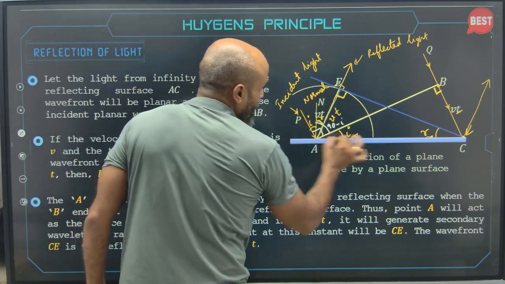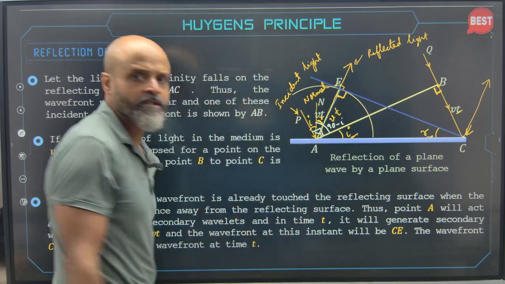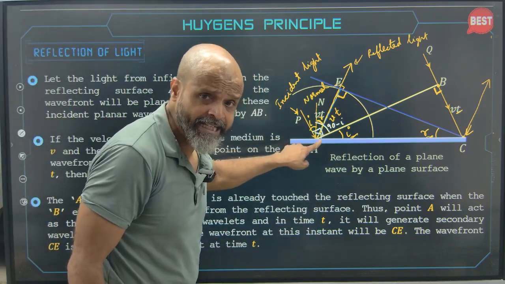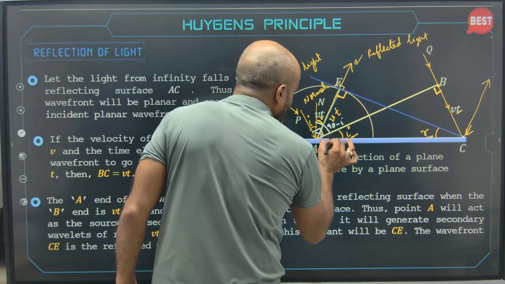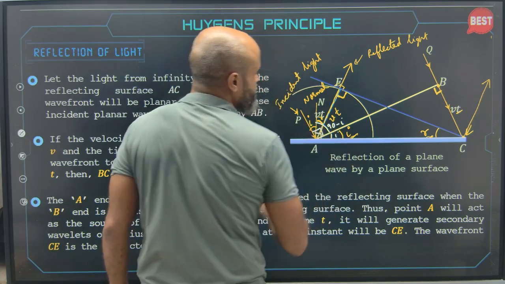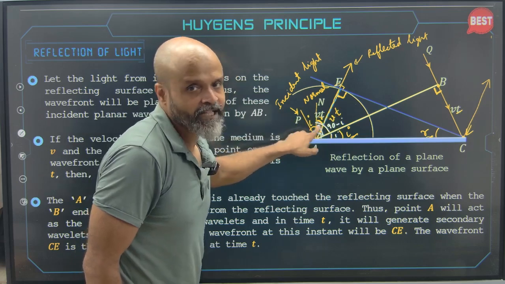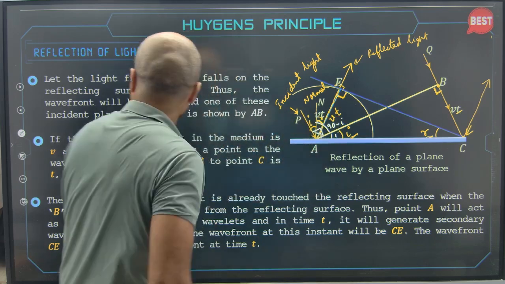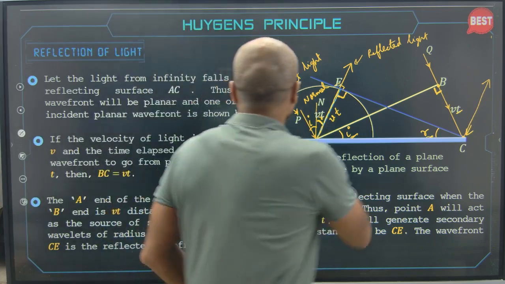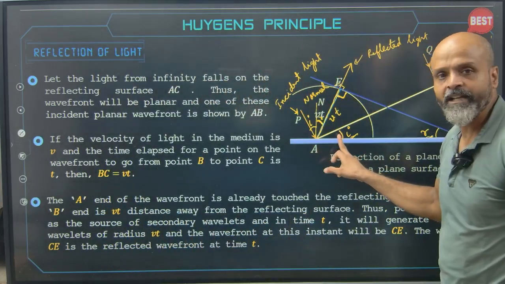Now come to this one, NAC. Angle NAC is how much? 90. If angle NAC is 90, obviously this angle will become I, because anyway this is 90 minus I. 90 minus I plus I will give you 90. So this angle becomes I.